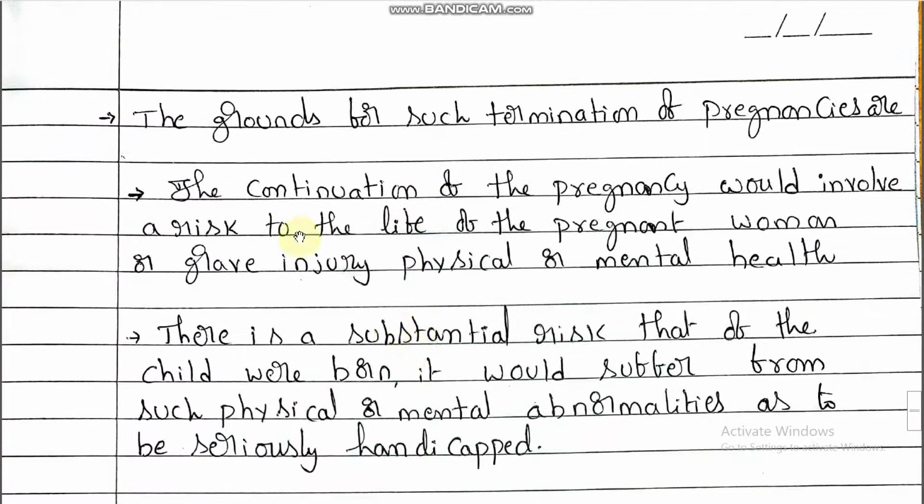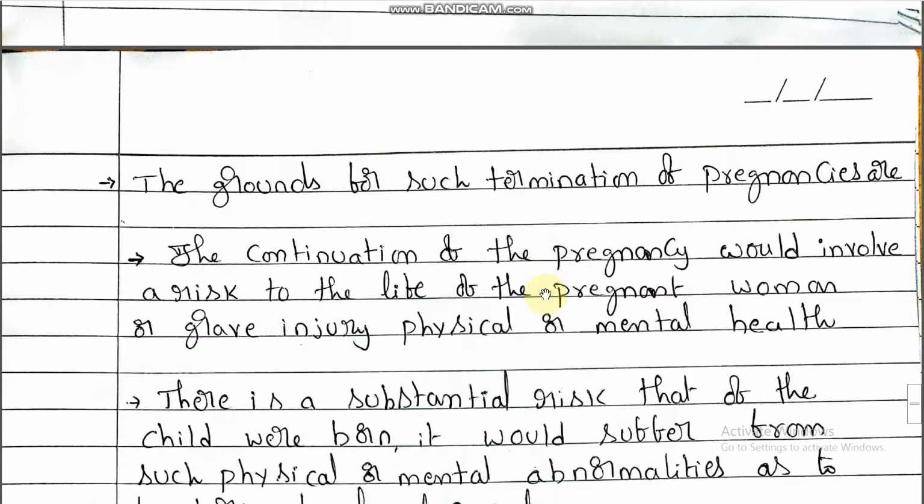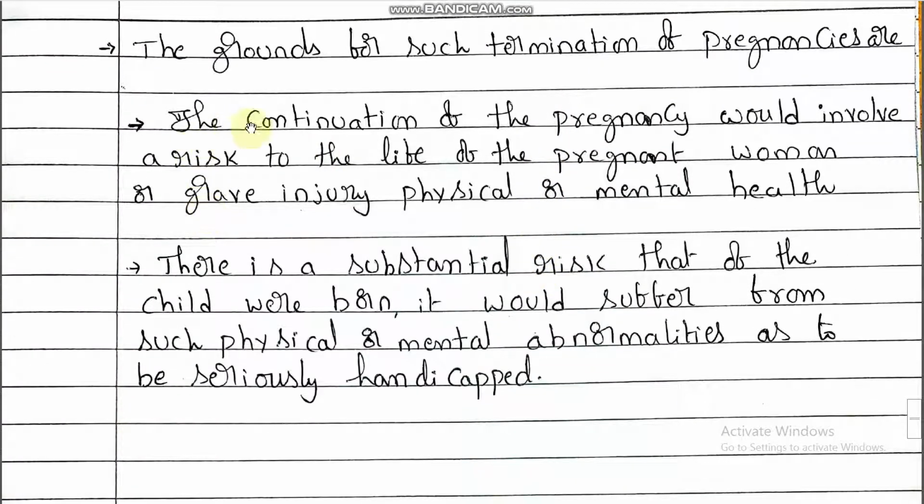And next one, the grounds for such termination of pregnancies. So what are the grounds? Here we discussed some of the grounds. What do grounds mean? They are the conditions for termination of pregnancy. The continuation of pregnancy could involve a risk to the life of the pregnant woman or grave injury, physical or mental health, right?